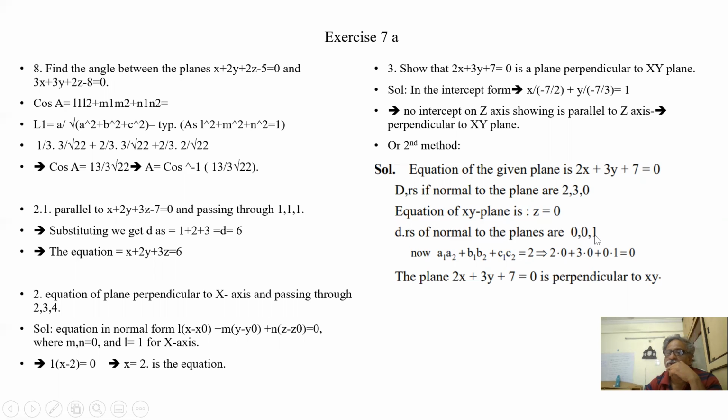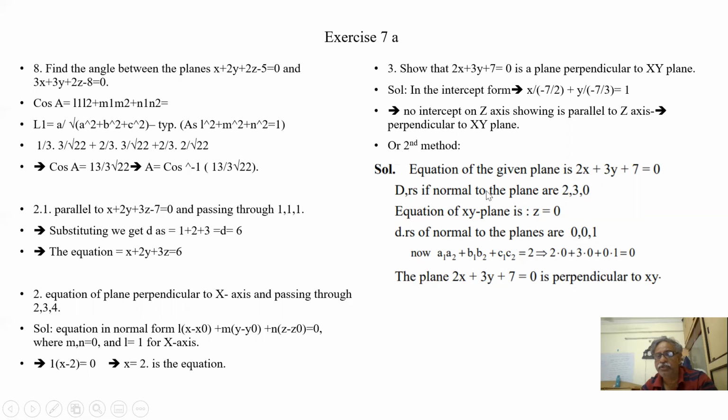What are the normal, like 0, 0, 1? Let us see both normals, the DRs of this plane and the DRs of the xy plane. Then I am going to do the dot product: 0 into 2, 0 into 3, 0 into 1 is 0. So that means the xy plane and the given equation are perpendicular.